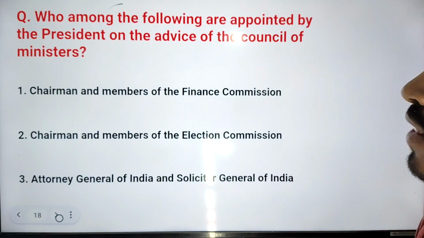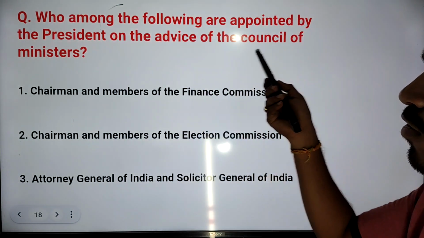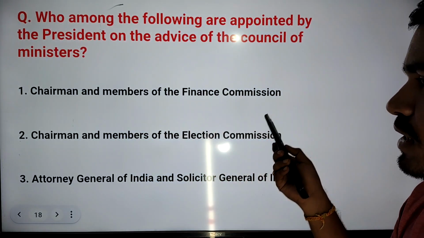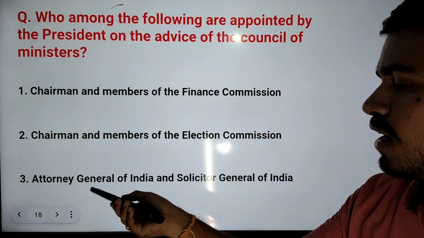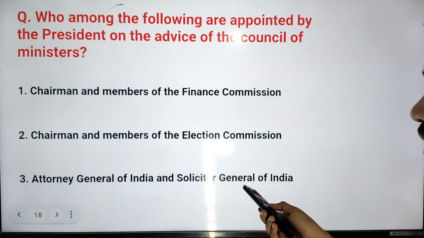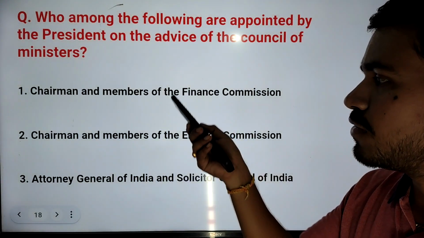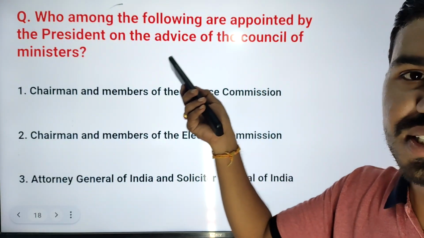Next question: who among the following are appointed by the president on the advice of the Council of Ministers? First one, chairman and members of the Finance Commission. Second one, chairman and members of the Election Commission. Third one, Attorney General of India and Solicitor General of India. So which of the following statements are correct? Which of the following members are appointed by the president on the recommendations of the Council of Ministers?